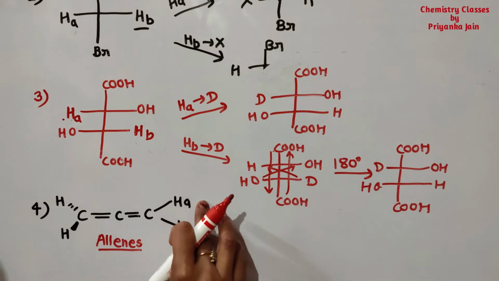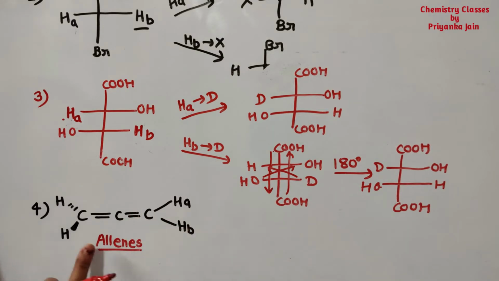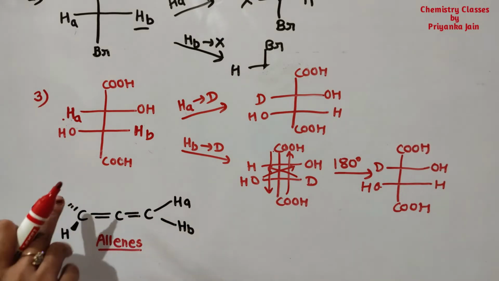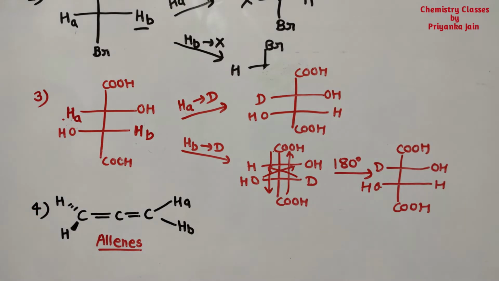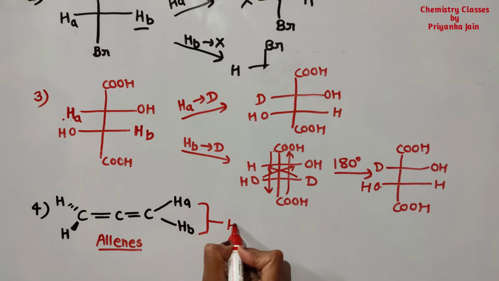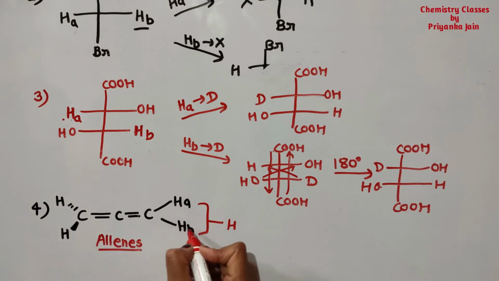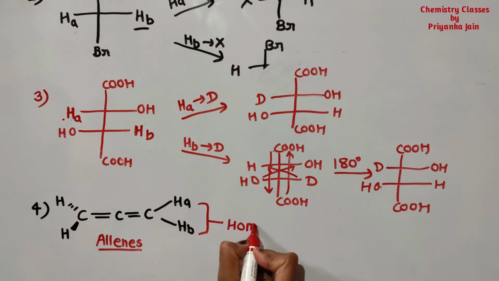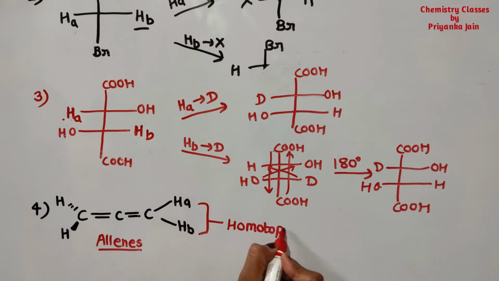So the two hydrogens here are in the same plane, but this hydrogen is above the plane and this will be below the plane. So if the two groups here are the same, then these two hydrogens will always be homotopic. Nothing else you have to do.